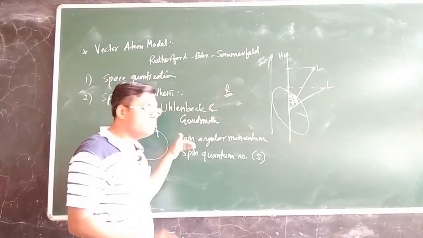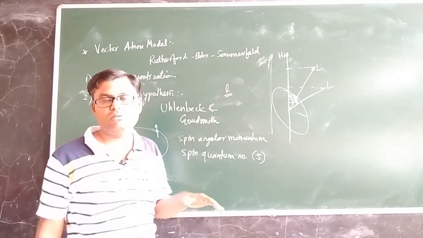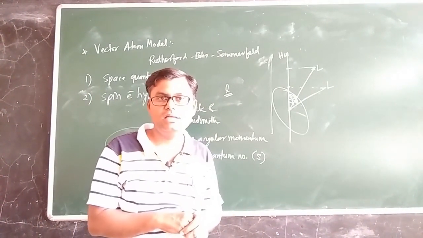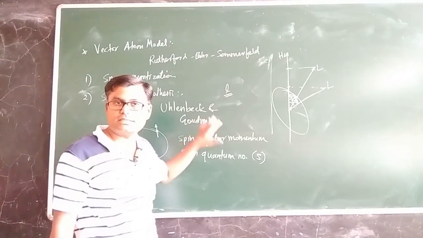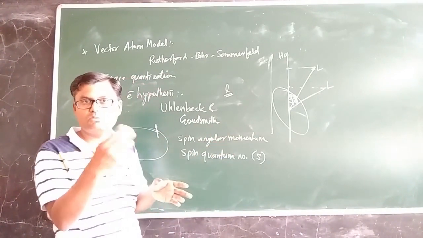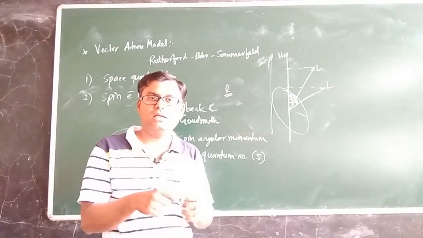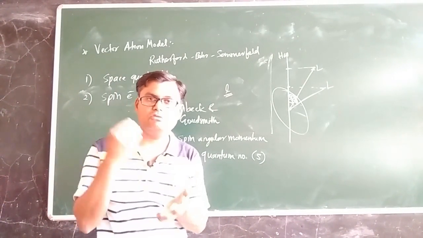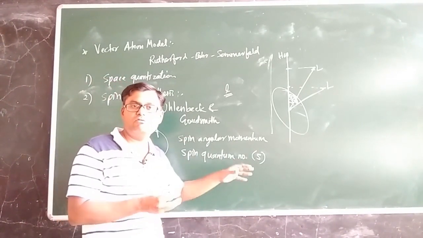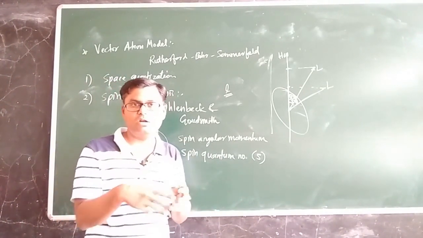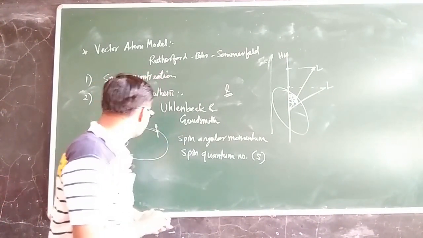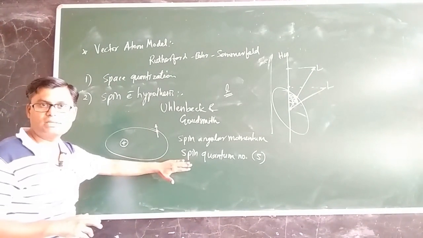And the spin of the electron is purely a quantum concept. It is very difficult to comprehend this particular concept. The spin of the electron is fixed, and we have to just take it that way. We don't know whether it is moving or not, but we have to remember that if the electron is there, it must have some kind of spin, and that spin is denoted by the spin quantum number. We will talk about spin angular momentum, but it doesn't mean that the electron is actually spinning. This is purely a quantum concept.